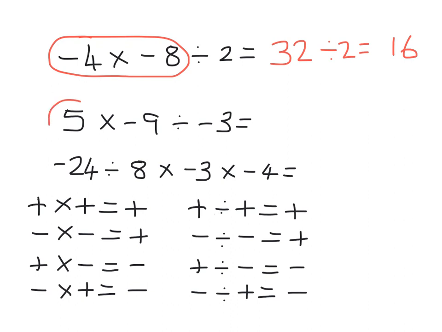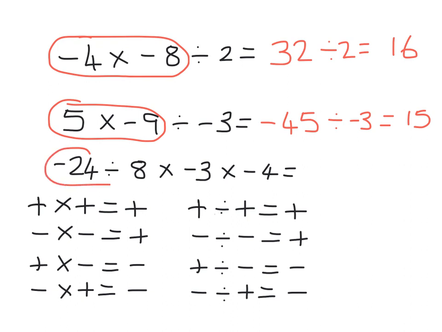5 multiplied by minus 9 first. So 5 multiplied by minus 9 would give us minus 45. And we're going to divide that by minus 3. So a minus divided by a minus is a plus. 45 divided by 3 is 15.